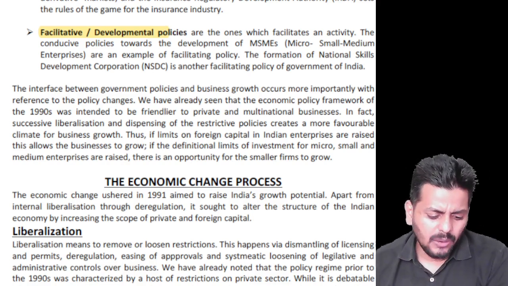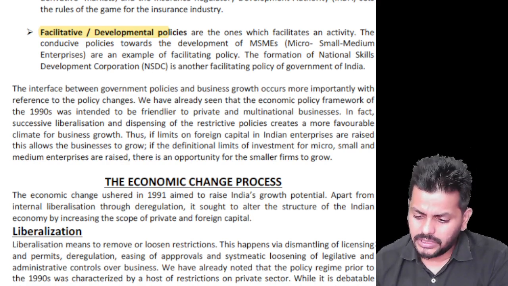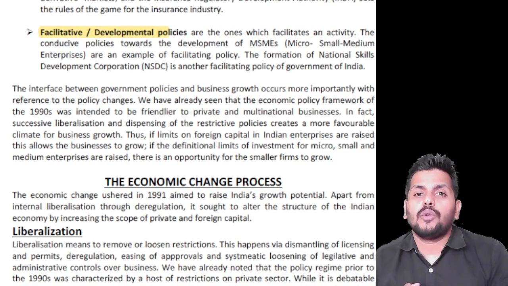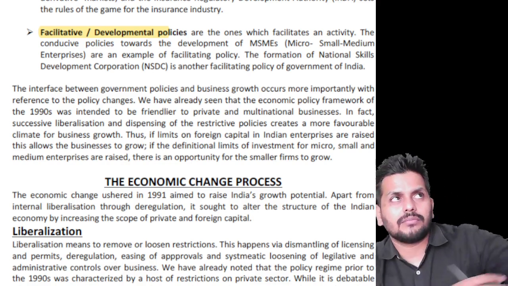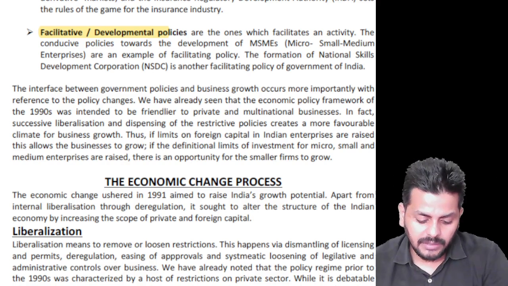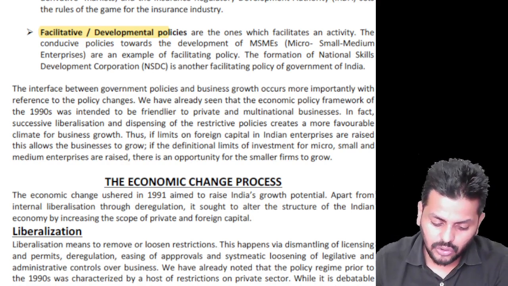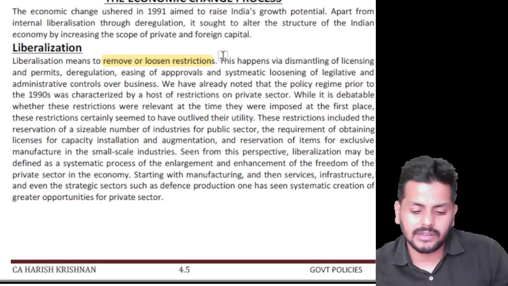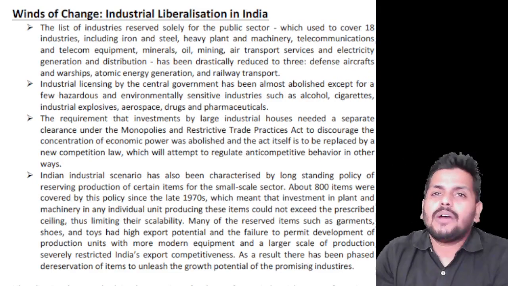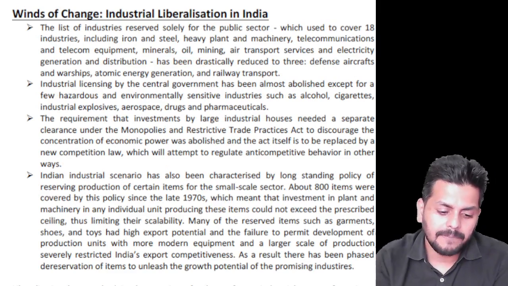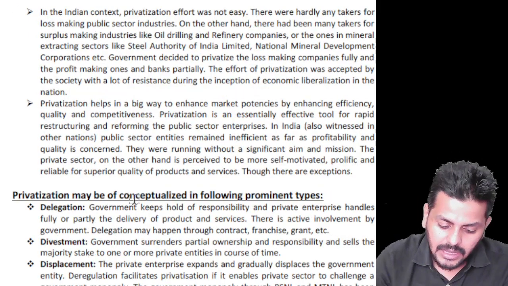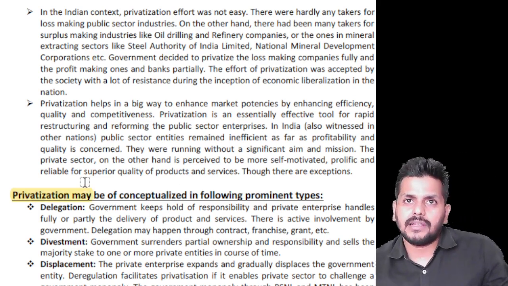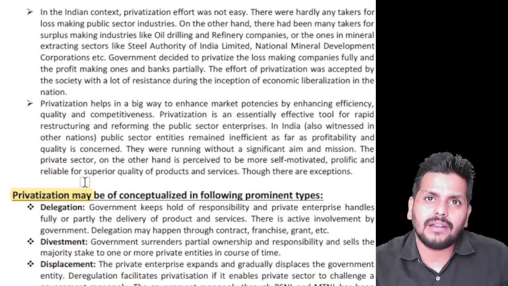I want to reiterate that you should know these terminologies, so I won't run through them line by line, but I'll just give you one-liners. Relaxing all the trade rules and making things free and available for people is called liberalization. So removing restrictions and loosening things, making things a little easier: liberalization. Allowing private individuals to hold a stake is called privatization. Privatization is where the government was earlier holding the stake, and now it's being allowed for private individuals.